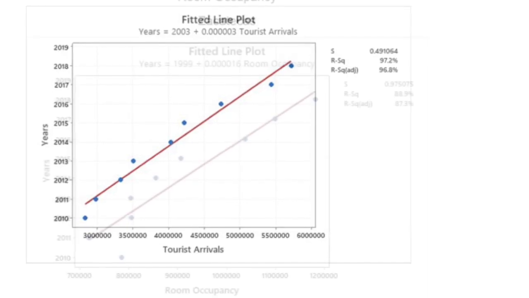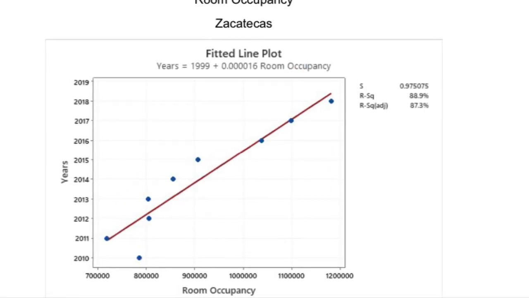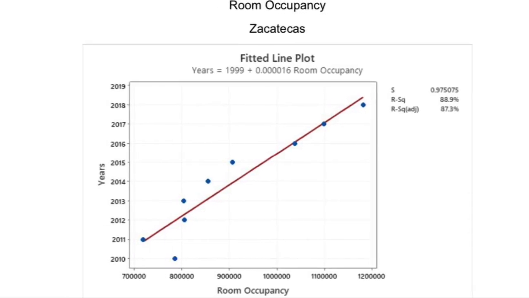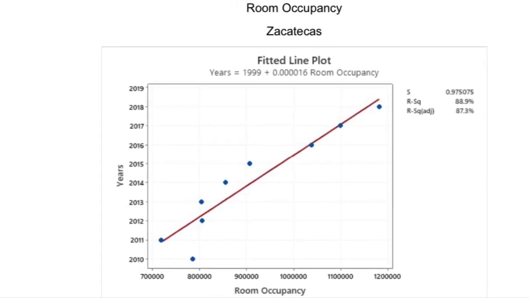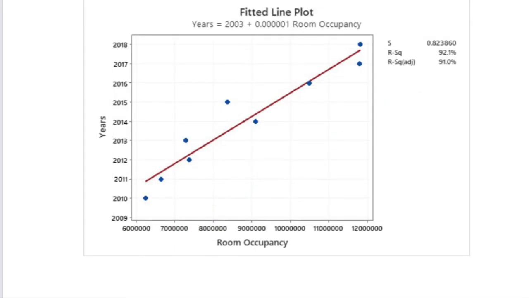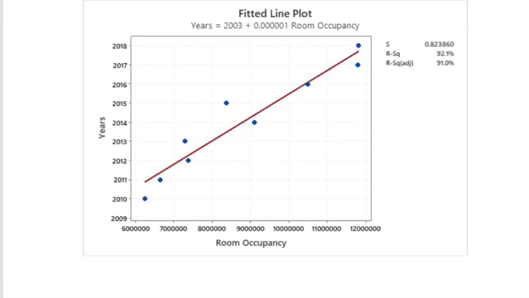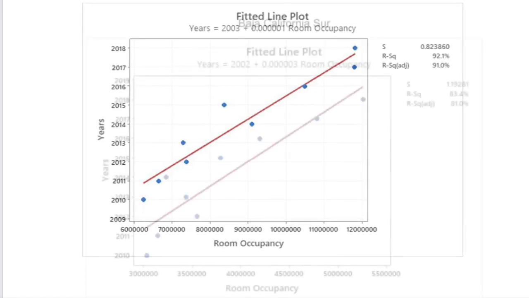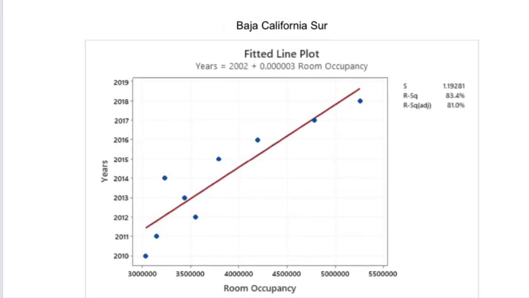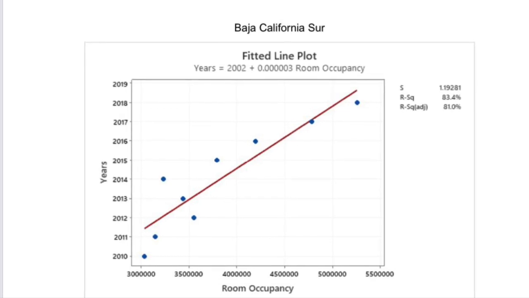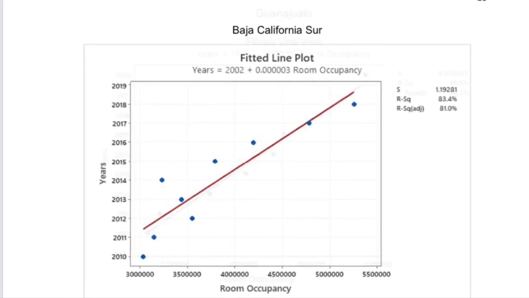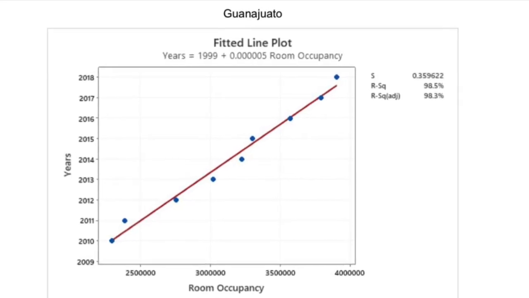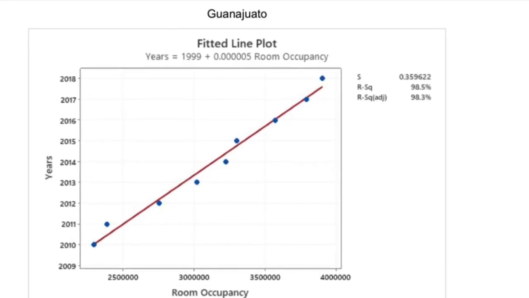In the regression analysis related to room occupancy, Zacatecas had an S of 0.97 and an R-squared of 88.9%. Jalisco had an S of 0.82 and an R-squared of 92.1%. Baja California Sur had an S-value of 1.19 and an R-squared of 83.4%. Finally, Guanajuato had an S of 0.35 and an R-squared of 98.5%.